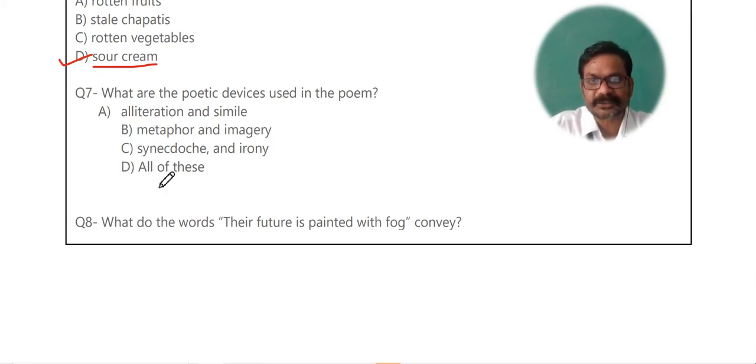What are the poetic devices used in the poem? Generally, such questions are not asked in the examination because you will be given a particular line and you will be asked to identify whether it is simile or metaphor or alliteration or irony or anything else. So throughout the poem, the poet has used alliteration and simile also. Then metaphor and imagery also he has used, and synecdoche and irony also the poet has used. So here we will write answer as all of these.